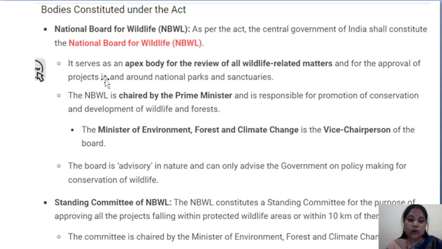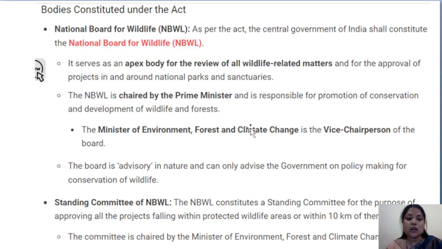What are the main functions? It serves as an apex body for the review of all wildlife related matters and for the approval of projects in and around national parks and sanctuaries.